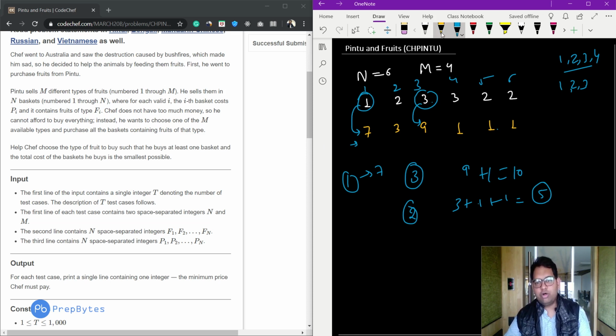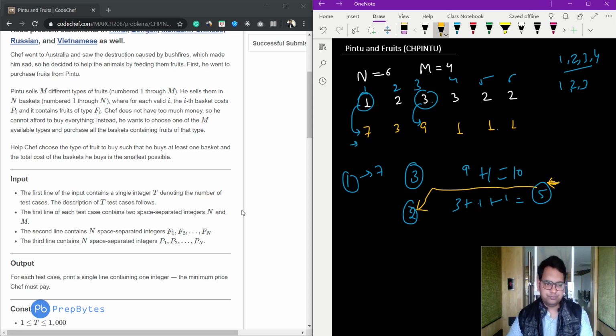What is the smallest possible total cost? It is nothing but 5, when he chooses type 2. So in this particular example the answer is 5. Remember, he can only select from the available types. We do not have type 4, so he cannot choose type 4. Only the available baskets are possible.